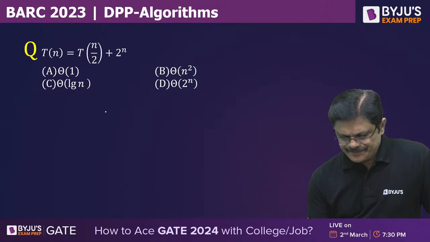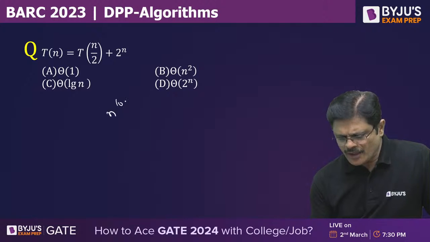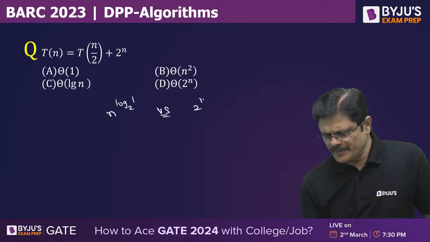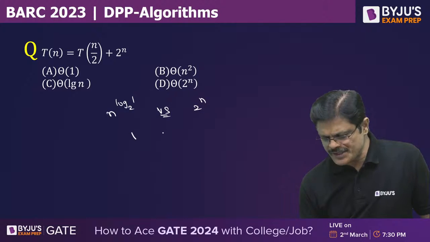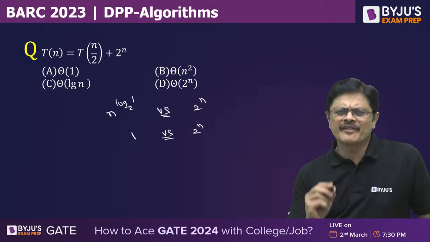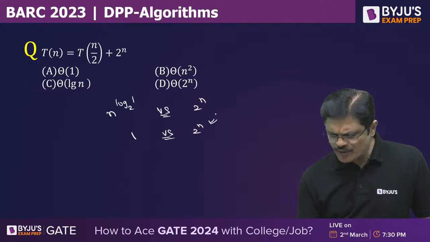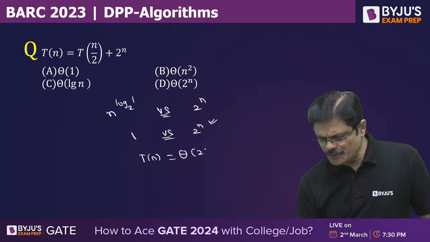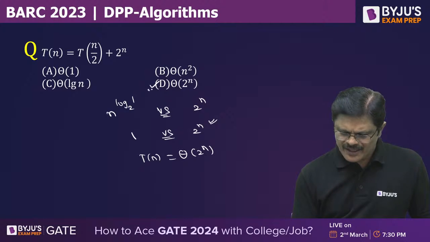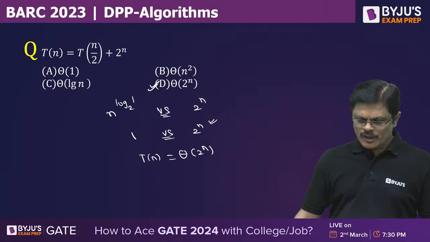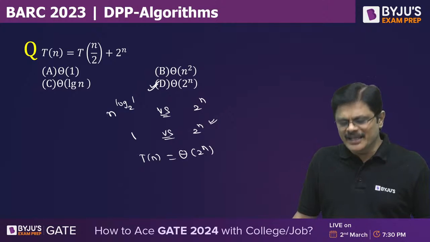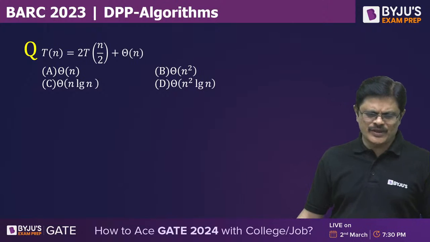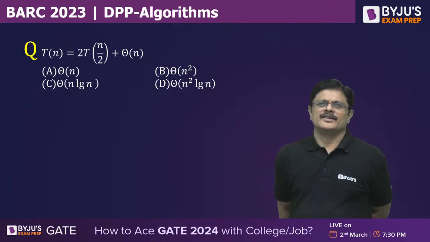What about this? Here n power log 1 to the base 2 versus 2 power n. Obviously it is n power 0, a constant, and it is 2 power n. This is dominating. You can verify the regularity condition. T(n) is equal to theta 2 power n. That is option D, my dear friends. Because here 2 power n dominates, D is the correct answer. Very good. Straightforward questions these are. The next one.